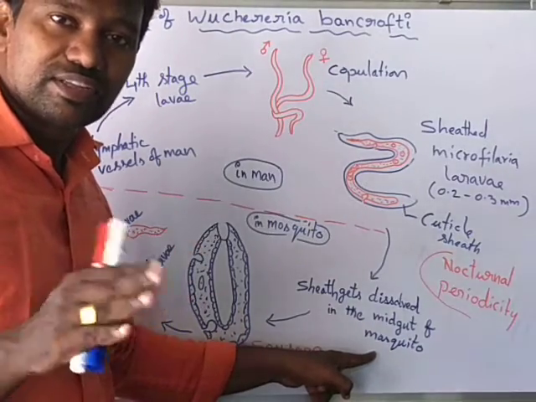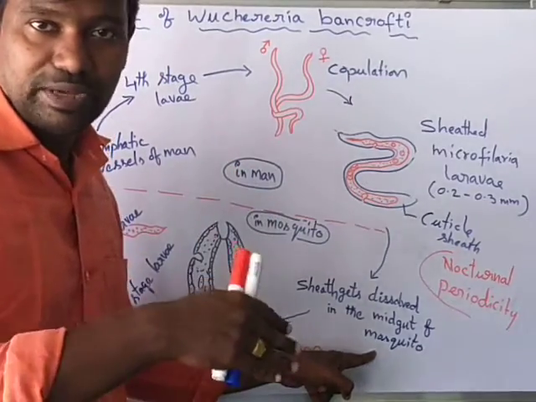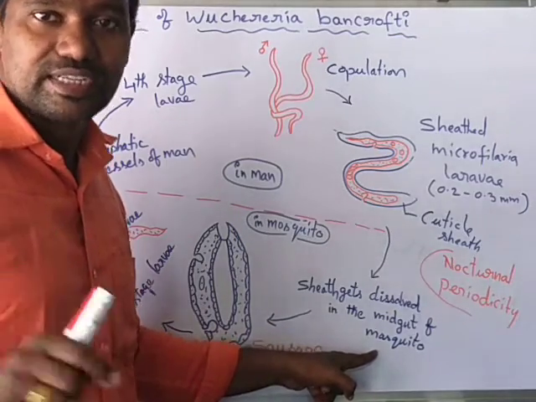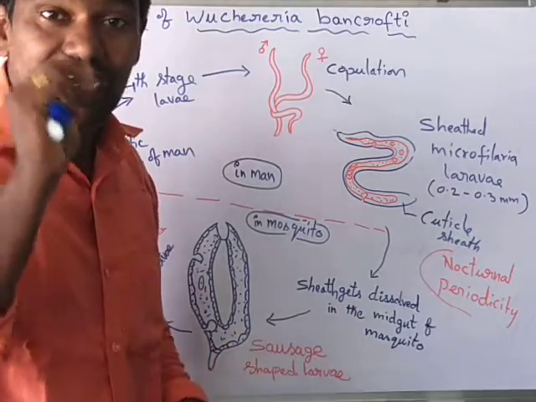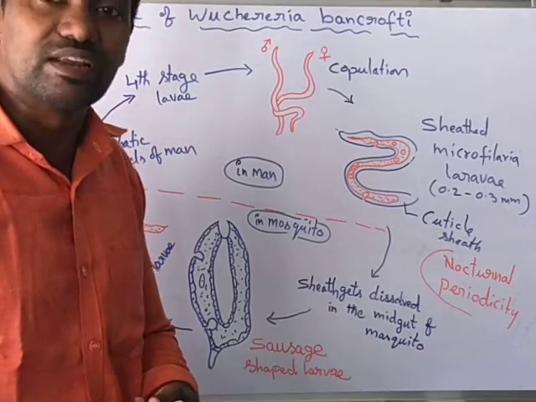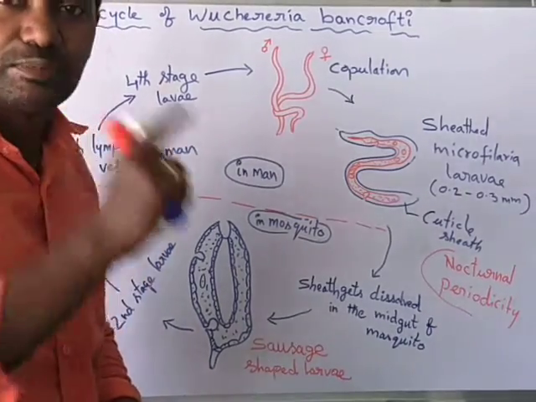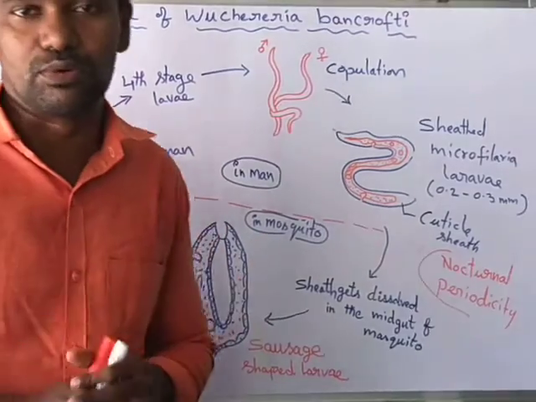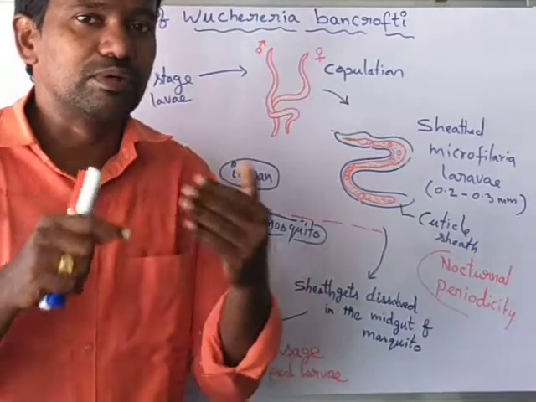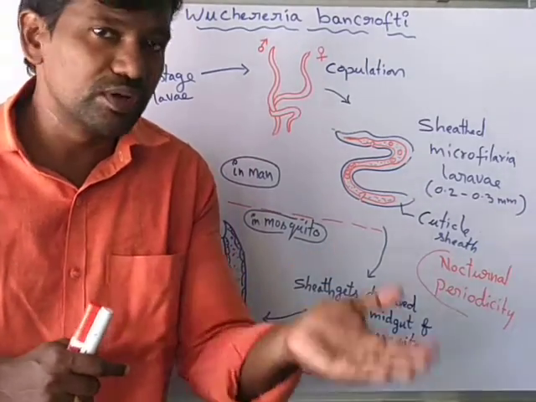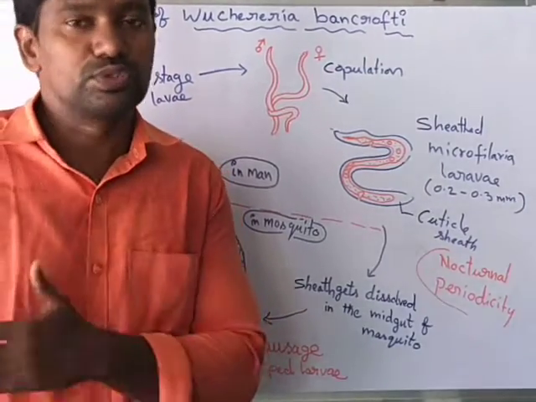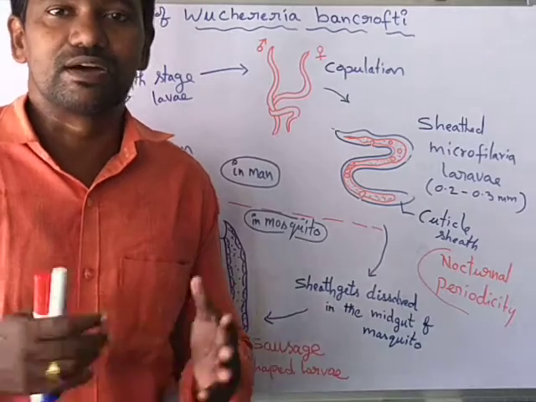After the sheath dissolves, the microfilarial larva comes outside. It comes into the lumen of the gut, then it penetrates the gut wall and reaches the hemocoel of the mosquito. From the hemocoel, it moves to the thoracic muscles, the chest muscles of the mosquito.